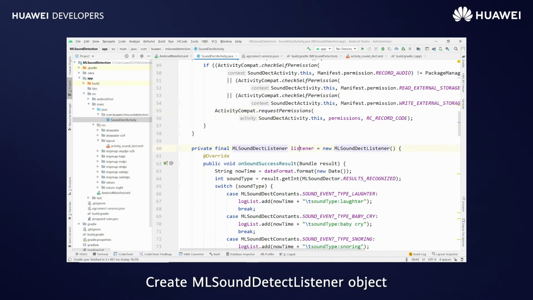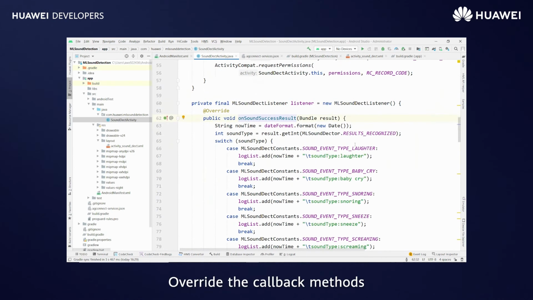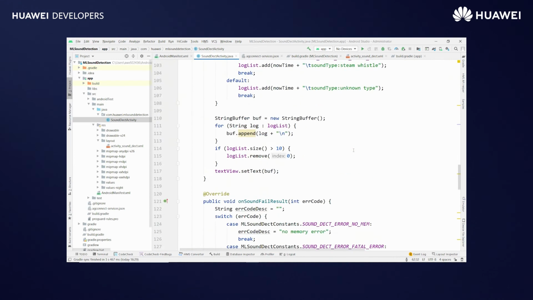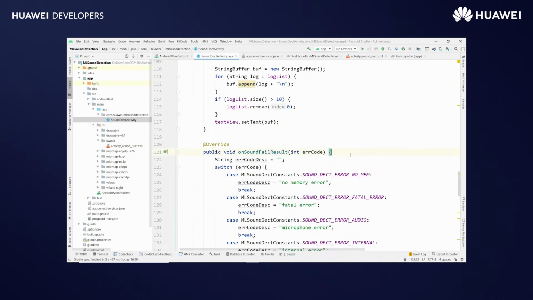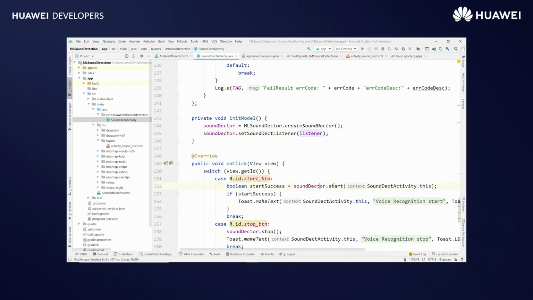Create an ML sound detect listener object. Override the callback methods. Initialize the sound detector. Set the sound detect listener. Call start. Get the result in the callback.